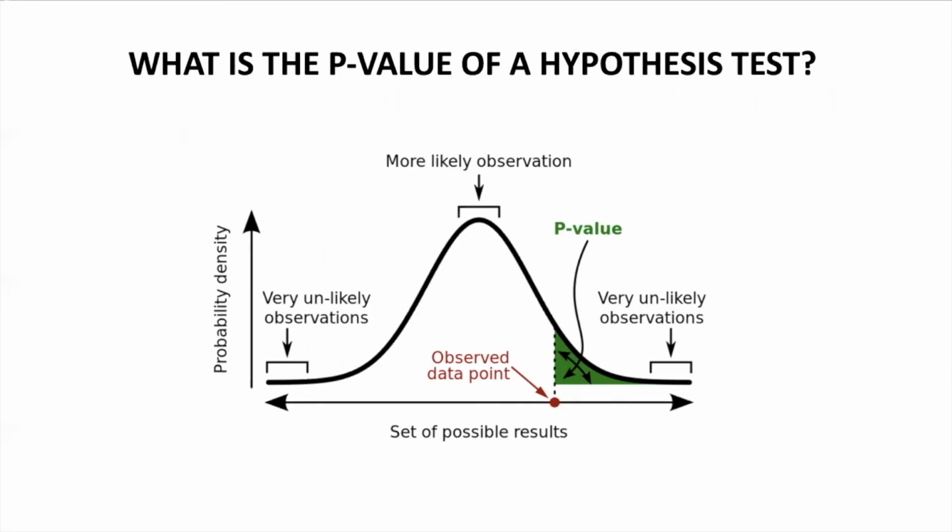Now for p-value. What is the p-value of our hypothesis test? A p-value is used in hypothesis testing to help you support or reject the null hypothesis. A p-value is the evidence against the null hypothesis. The smaller the p-value, the stronger the evidence that you should reject the null hypothesis. Let's take an example.